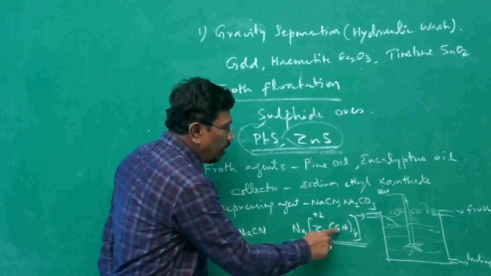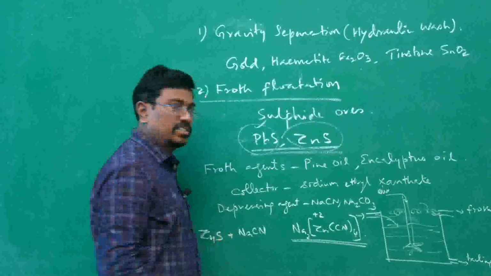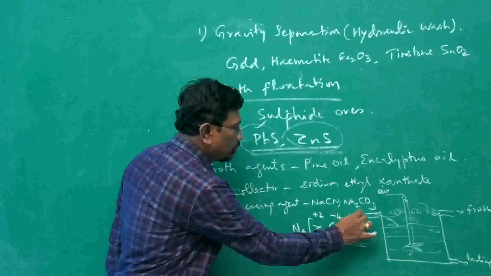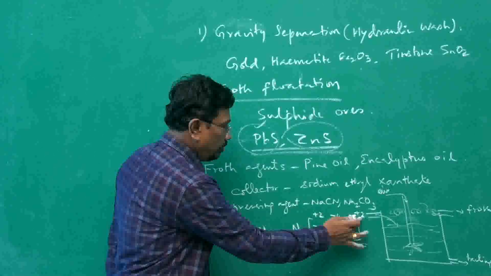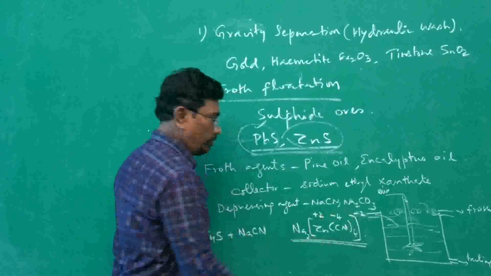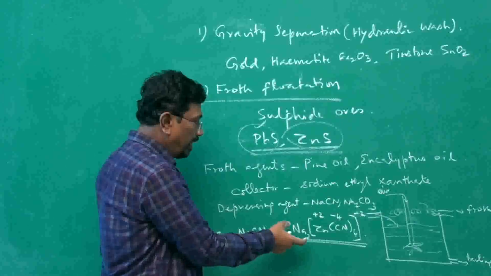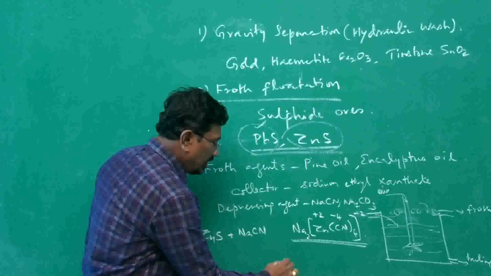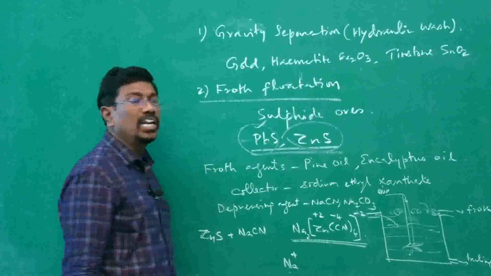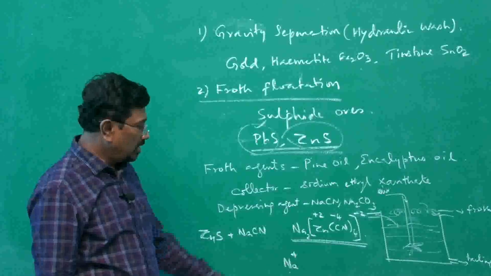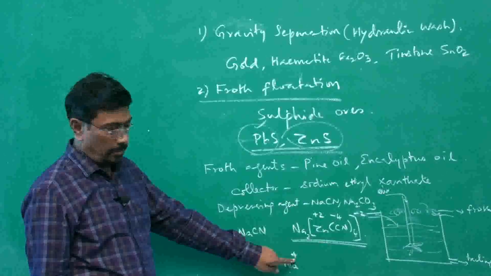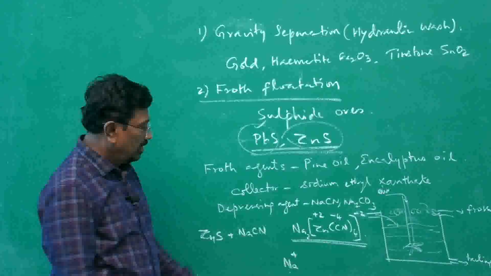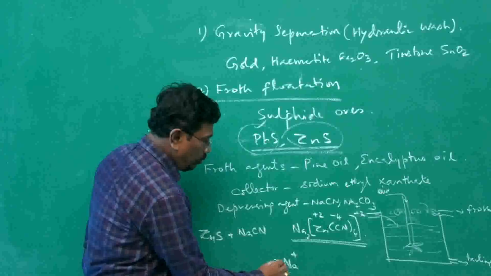The charge on a cyanide ligand is -1. 4 cyanide ligands, therefore -4. The charge on zinc is +2. So -4 plus 2 gives -2. The total charge will be -2. Therefore, outside the coordination sphere, we should have counter ions with a total +2 charge. The charge on sodium is +1. It is an alkali metal present in the first group. It has only 1 electron in the outermost shell, ns1. Therefore, it can lose only 1 electron, so it is a monovalent cation. 2 such monovalent cations, 2 Na+, therefore Na2.